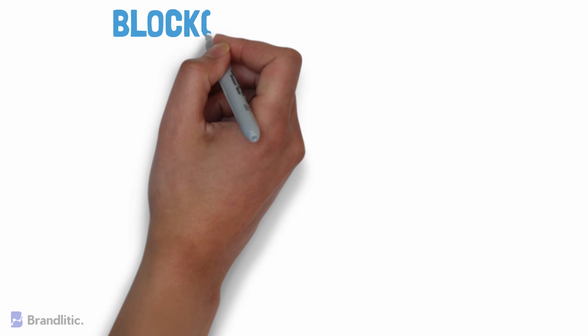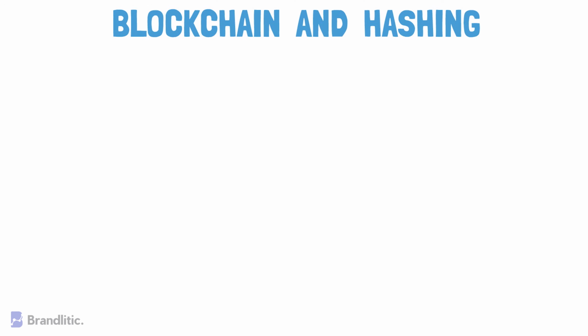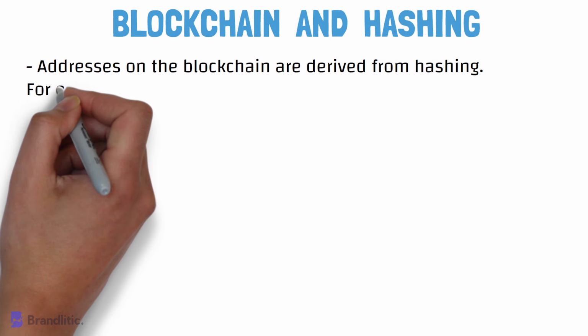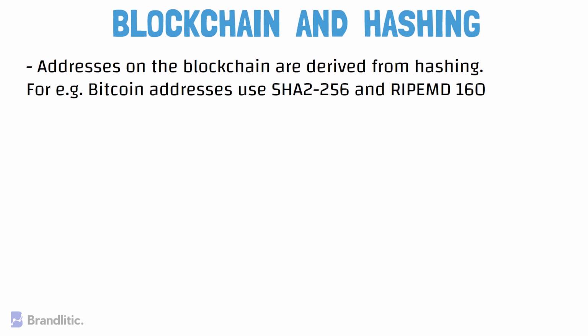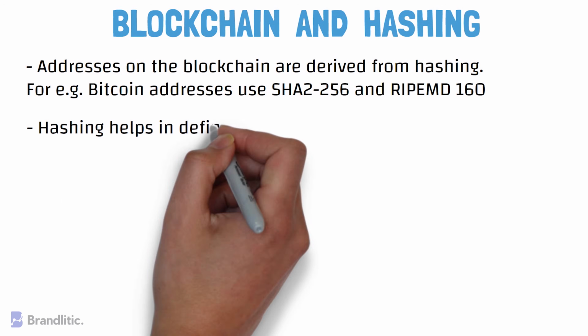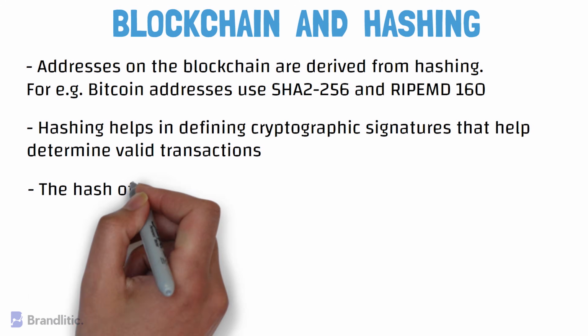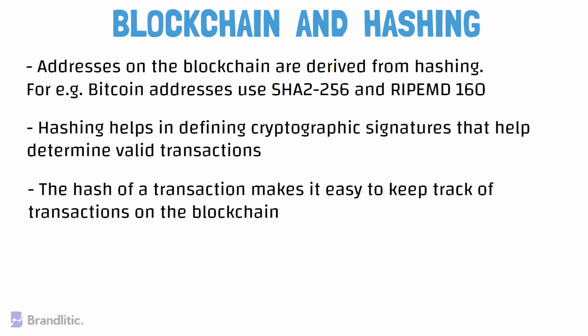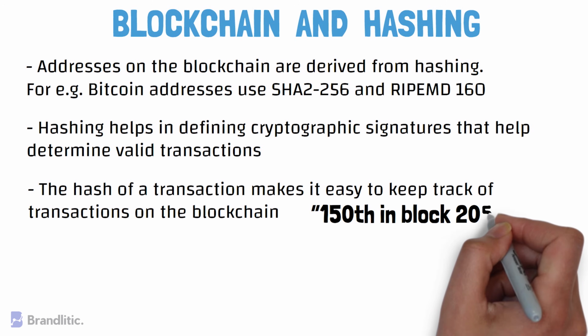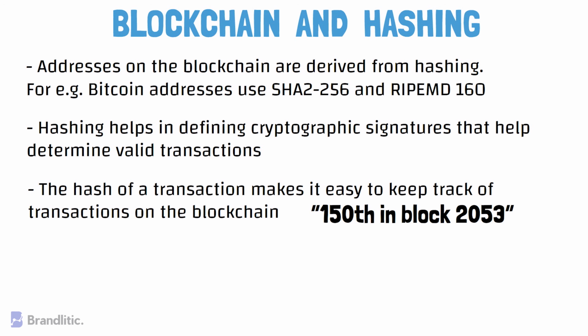Next, let's talk about the uses of hashing in blockchain. Here are some of the individual use cases where hashing is employed. First, addresses on the blockchain are derived from hashing. For example, Bitcoin addresses use SHA-256 and RIPEMD-160. Next, hashing helps in defining cryptographic signatures that help determine a valid transaction. Next, the hash of a transaction makes it easy to keep track of transactions on the blockchain. Instead of looking for a transaction that was 150th in block 2053, it's a lot easier to just copy the hash into the Blockchain Explorer, from where you can view the transaction details.